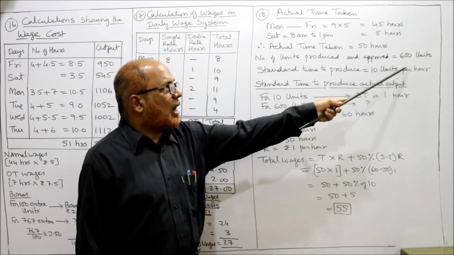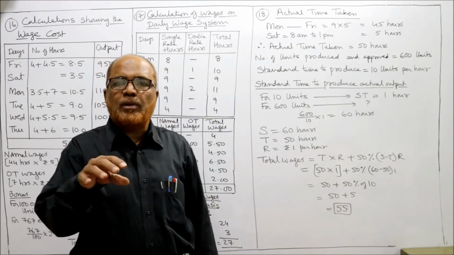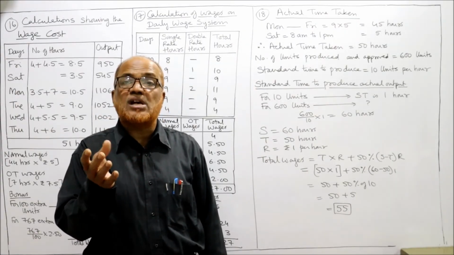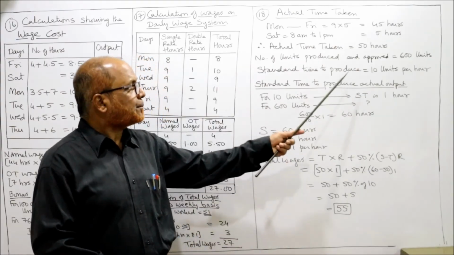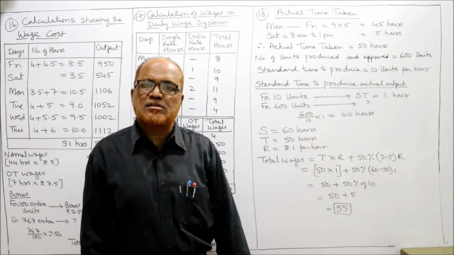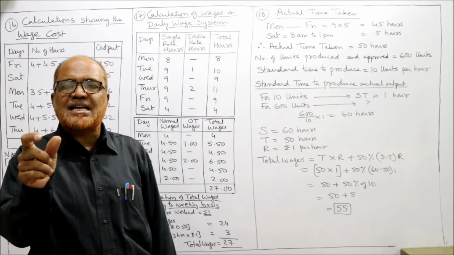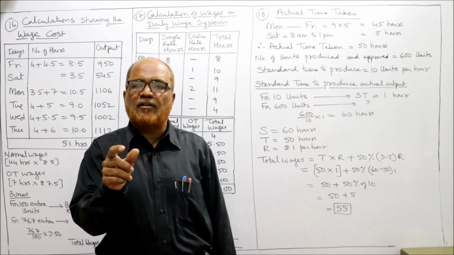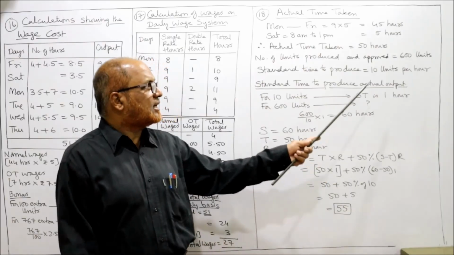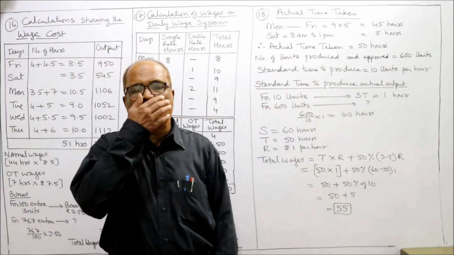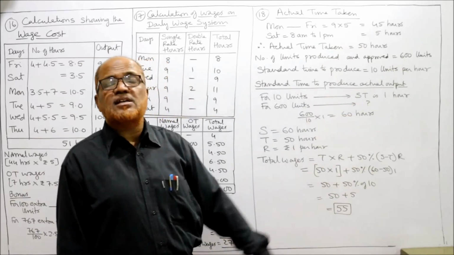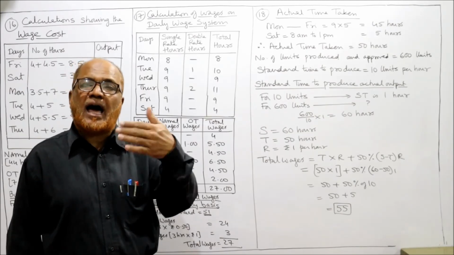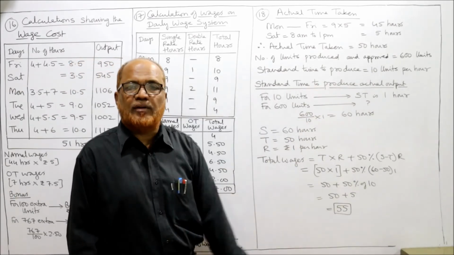Number of units produced and approved is 600. Actually in this problem, the number of units produced and the number of units approved are both given, so we have to take the number of units approved. How many are approved? 600. Standard time to produce 10 units: the management has given that for 1 hour the standard output is 10 units. Now we calculate the standard time for making the actual output of 600 units.